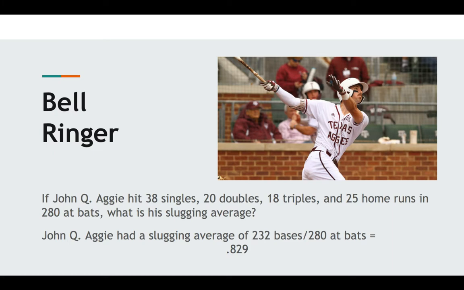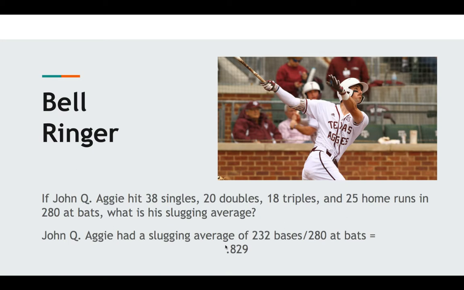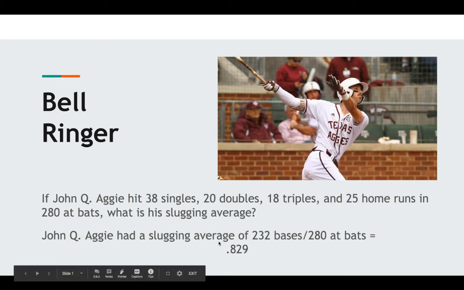For slugging average, we always give it as just a number, 829, even though it is a decimal, 0.829. It's 829 out of 1,000. So for every 1,000 at-bats, they're going to get 829 bases. So that's what that means.